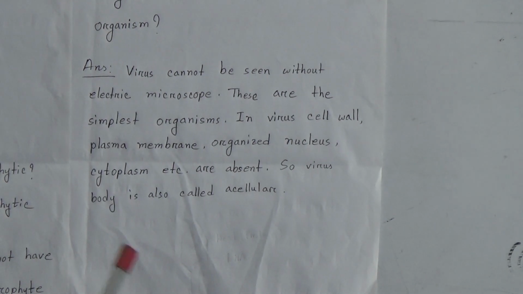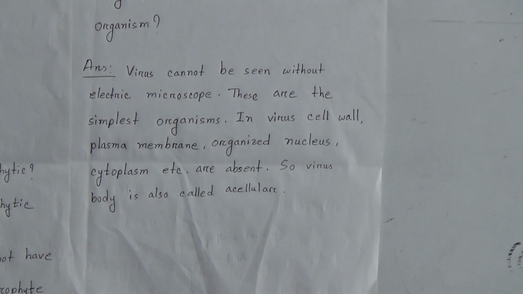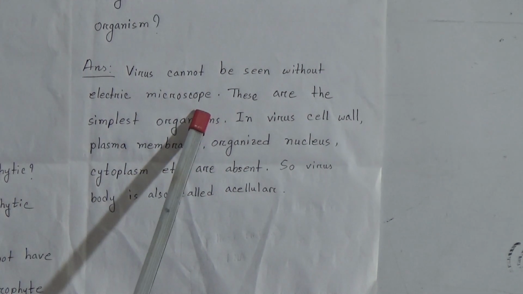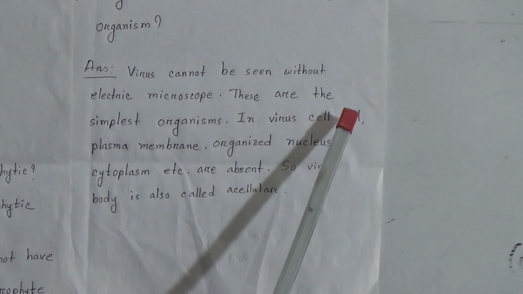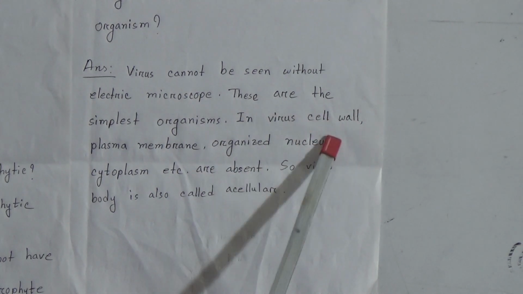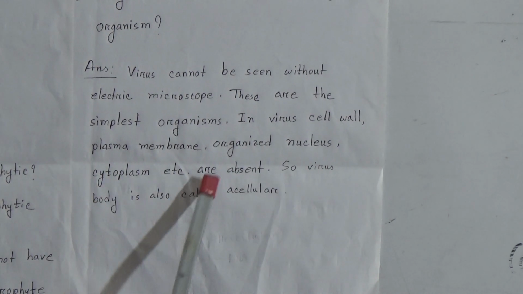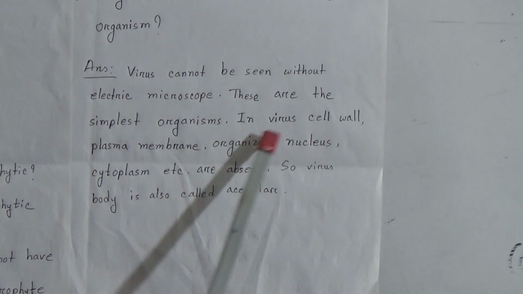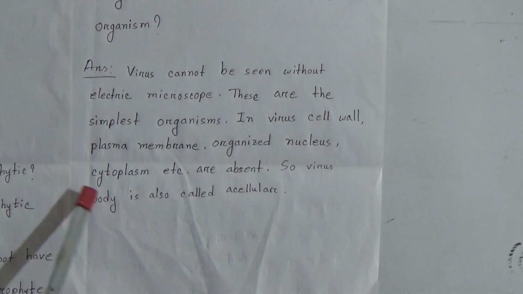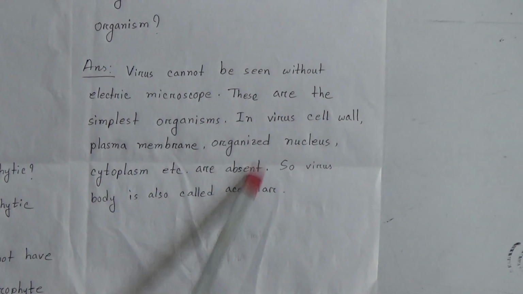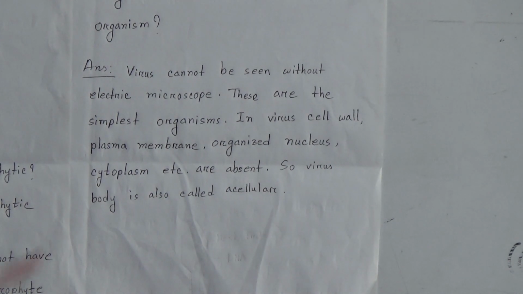So they are very simple and we cannot see them without an electron microscope. In a virus, the cell wall, plasma membrane, organized nucleus, cytoplasm, etc. are absent. So the virus body is also called acellular.